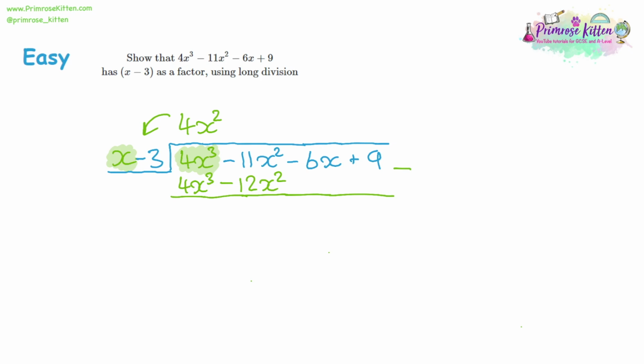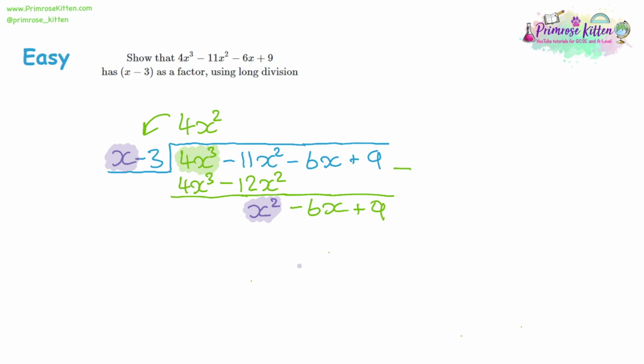First terms calculate to make 0. Negative 11 take away a negative 12, double negative, but adding on 12. That should give a positive x squared. So now we divide that by x. And before we do that, let's just bring everything else down as well. We took nothing away from the 6x and the 9.